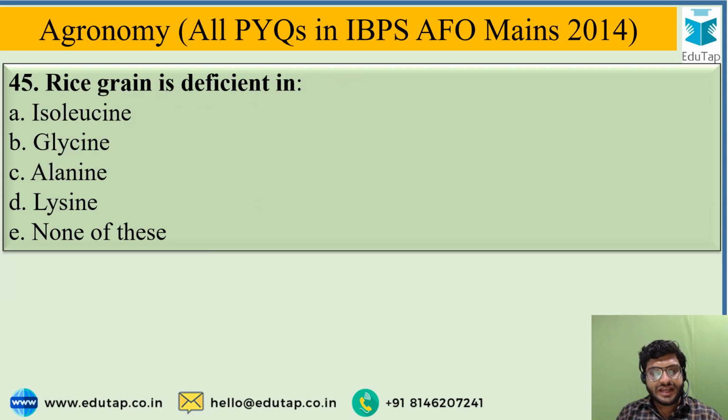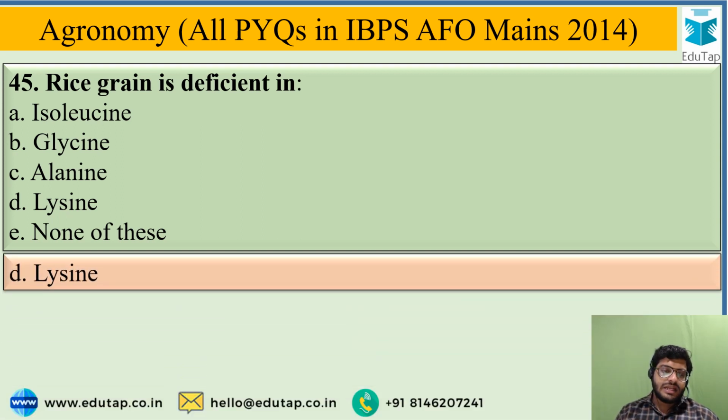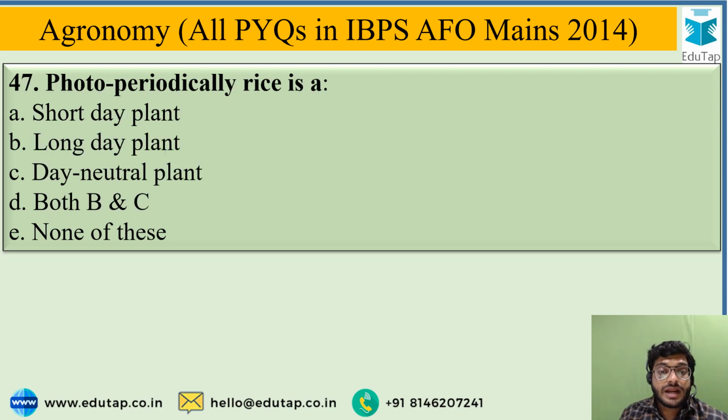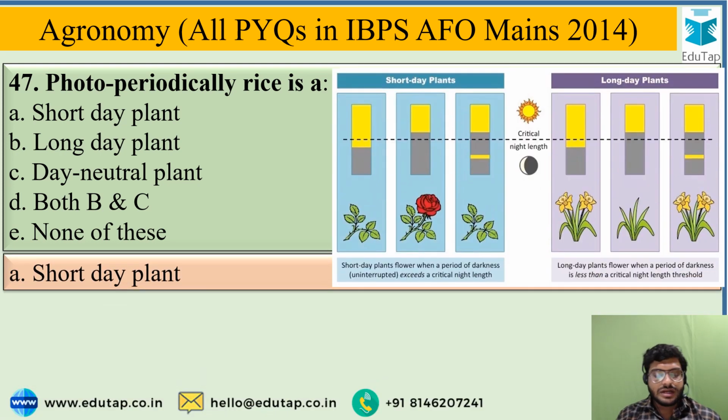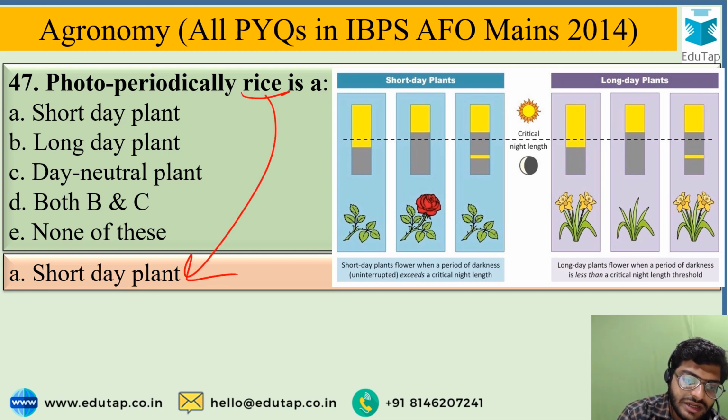Rice grain is deficient in, and the options are isoleucine, glycine, alanine, lysine, or none of these. So these are the names of amino acids, and the correct answer for this is lysine. Lysine is the amino acid that is deficient in the rice grain. Photoperiodically, rice is a, and the options are short day plant, long day plant, day neutral plant, both B and C, or none of these. So the correct answer for this question is rice is a short day plant, means option A is the correct answer. So what is a short day plant?